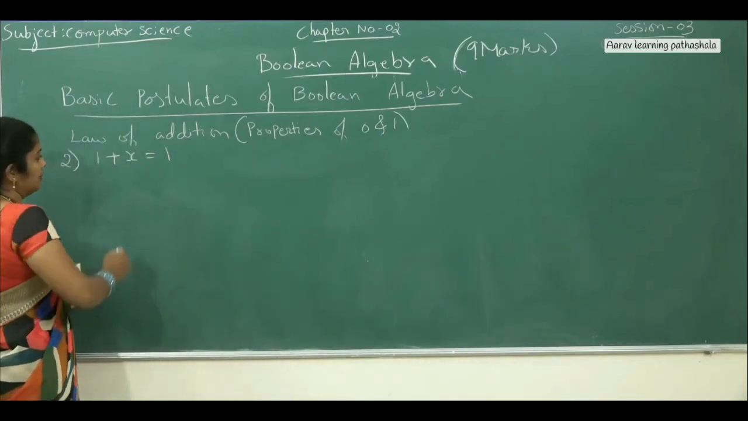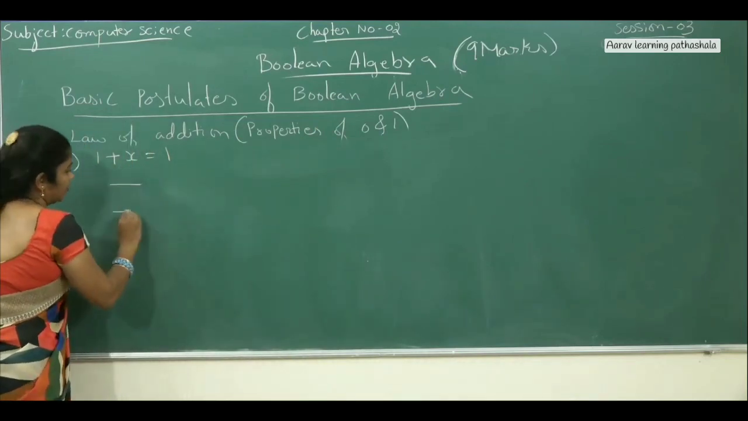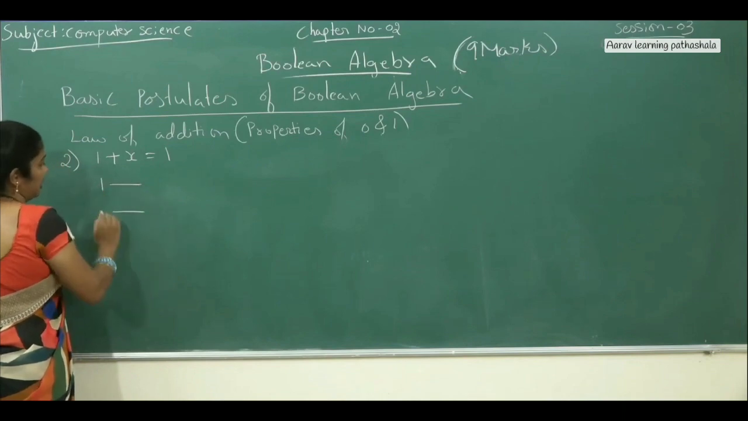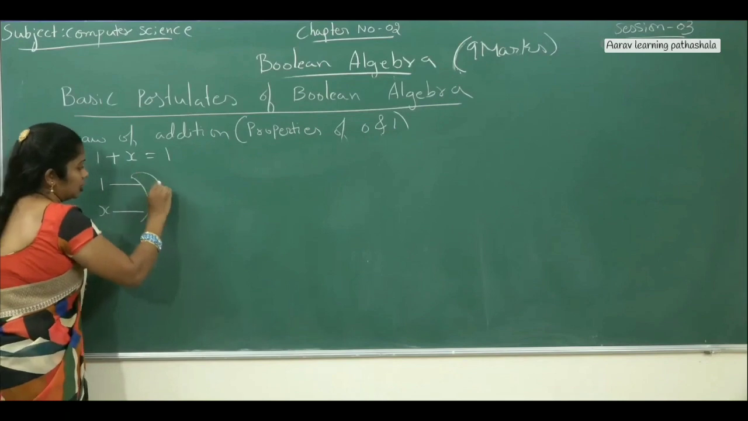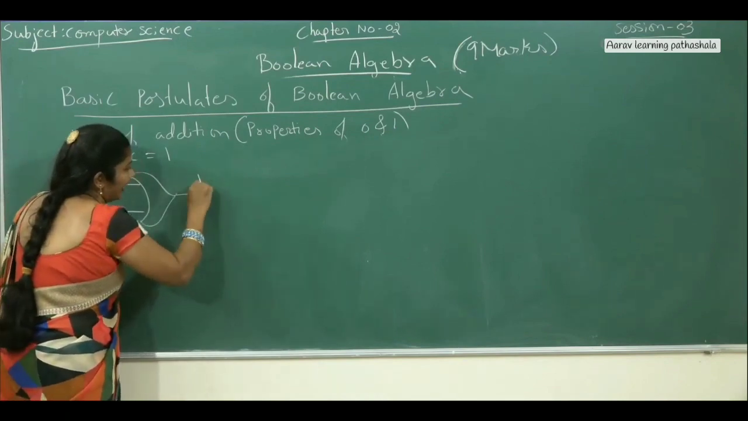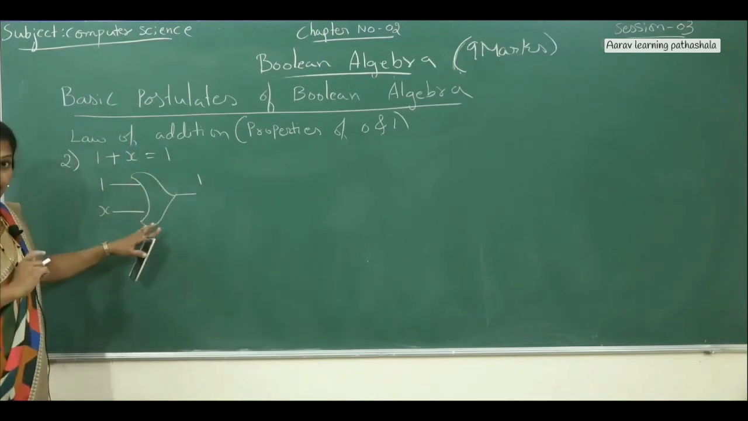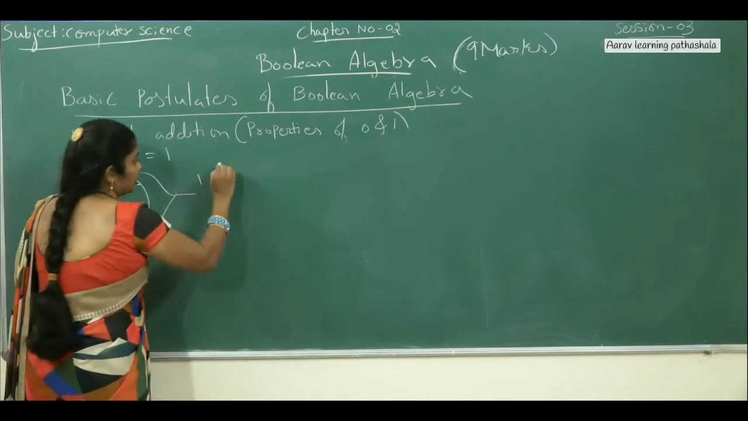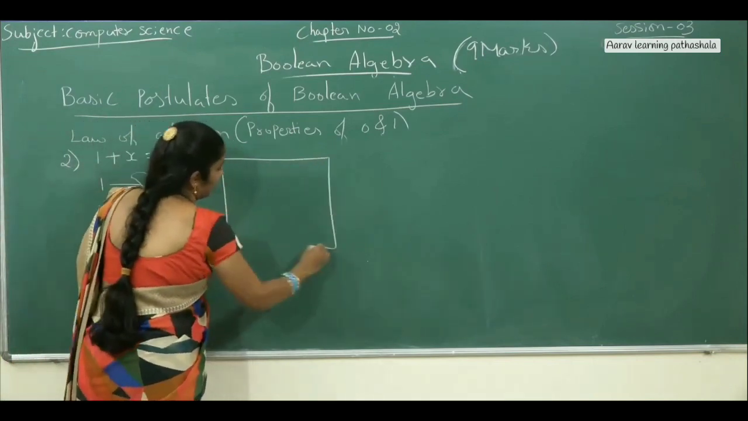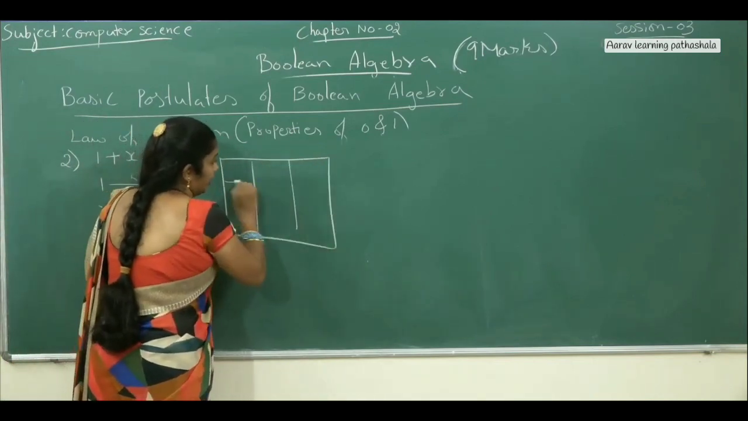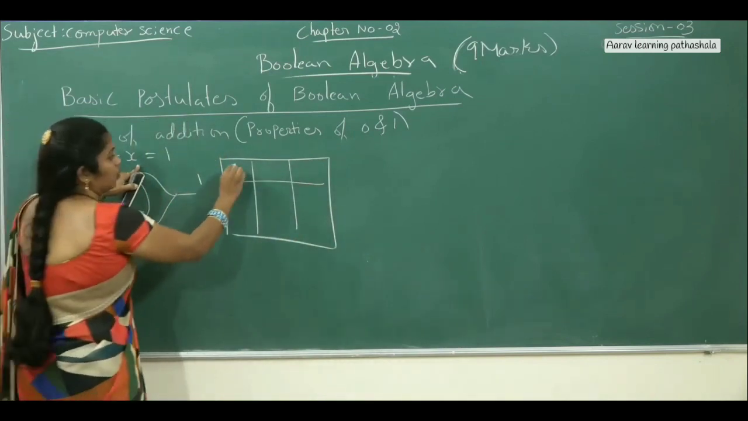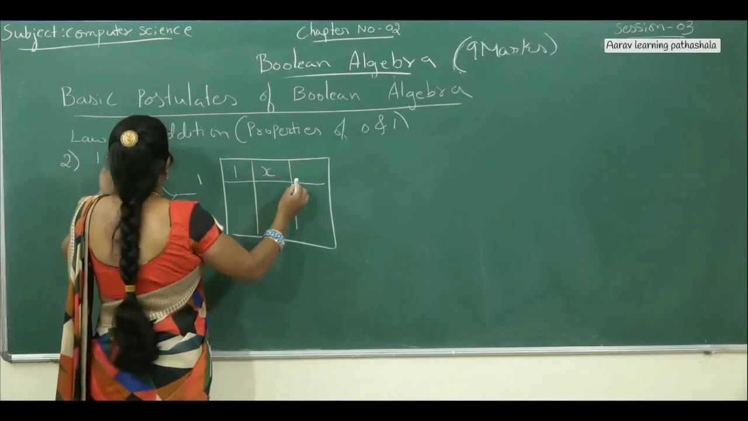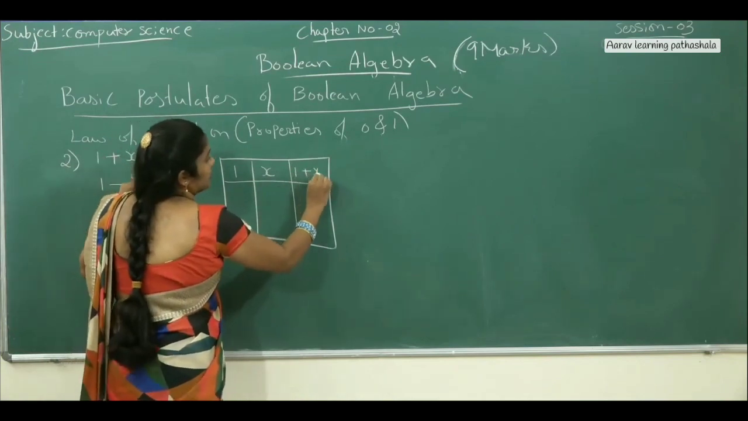Now how to write the symbol? We have the plus operator, that's why one input is 0, another input is x. Plus operator means the reverse C shape, and the output will be 1. This is the symbol. Now how to write the truth table? While writing the truth table, there is only one variable x. One is x and one more is 1. That's why here 1, here you write x, and the output is 1 plus x.